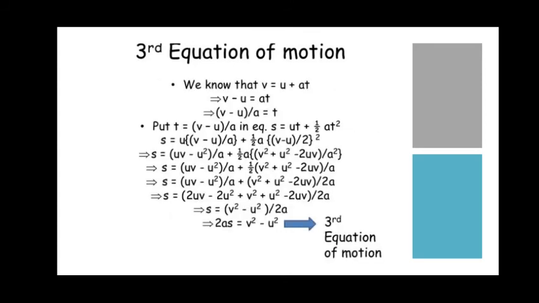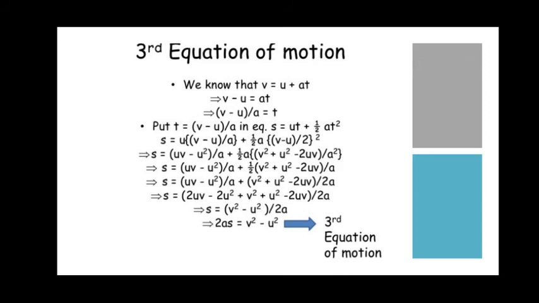Now let us move to the derivation of the third equation of motion. For this also we take the known formula v equals u plus at, that is the first equation of motion.